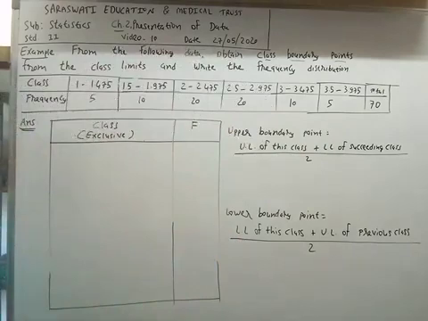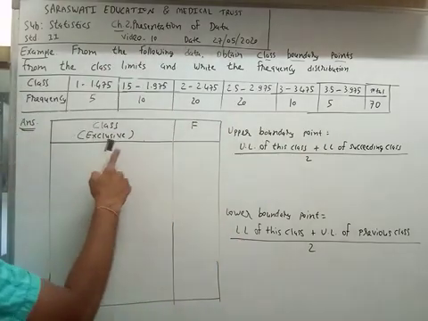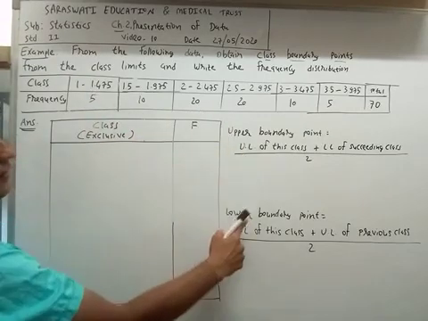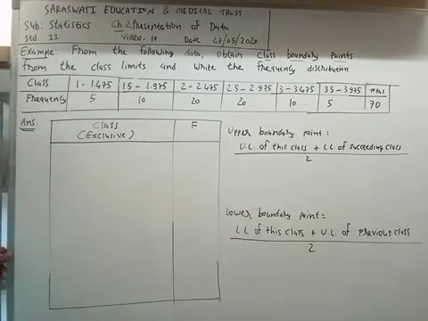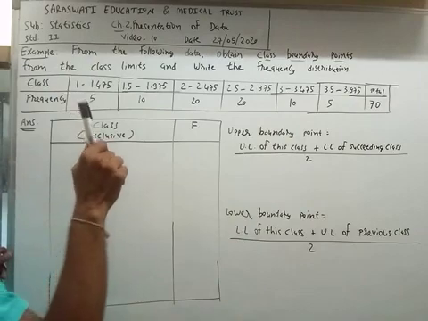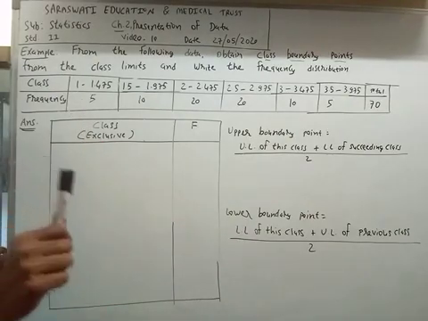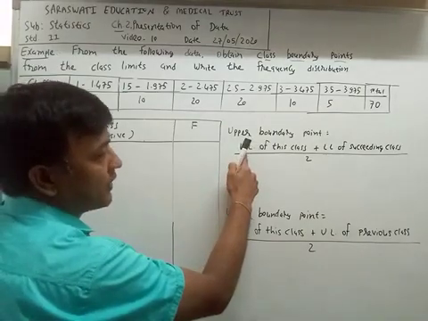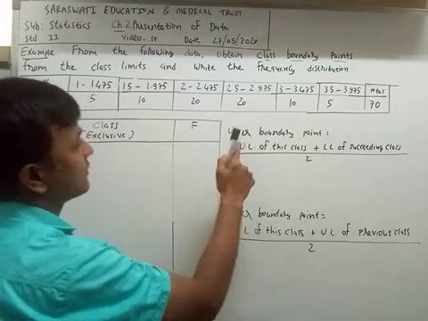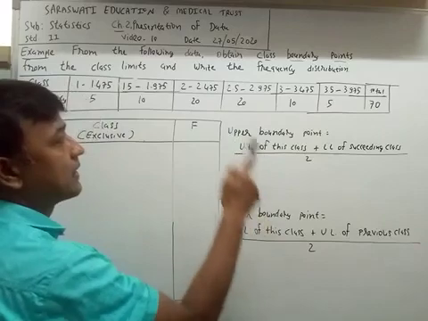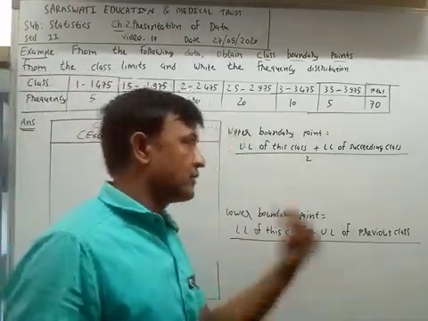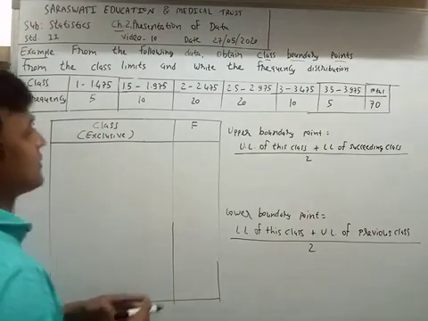Now, we will find the upper boundary point and lower boundary point. What is the upper boundary point of the first class? We will put values in this formula and we get the answer.